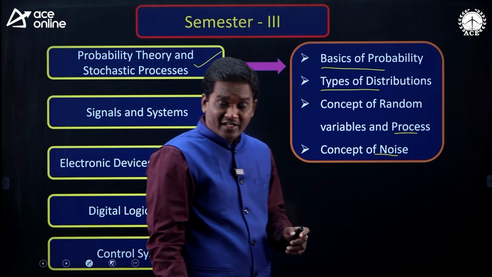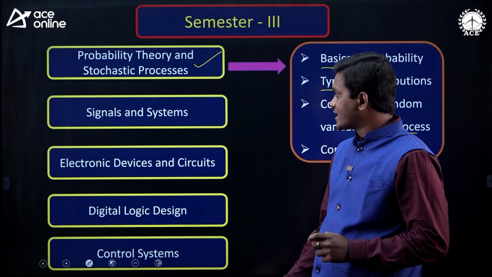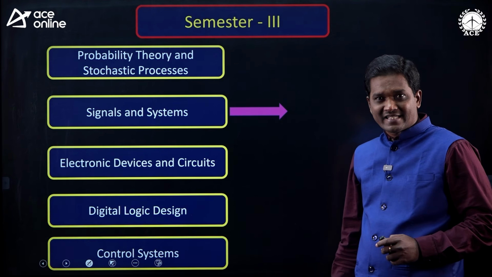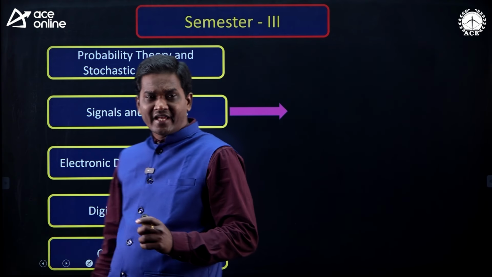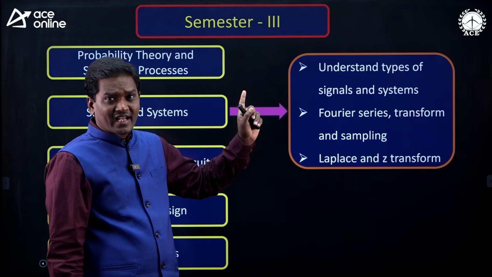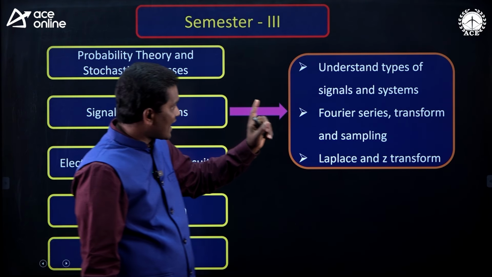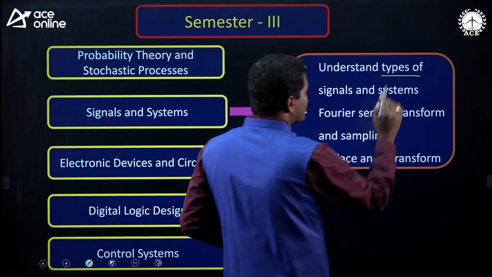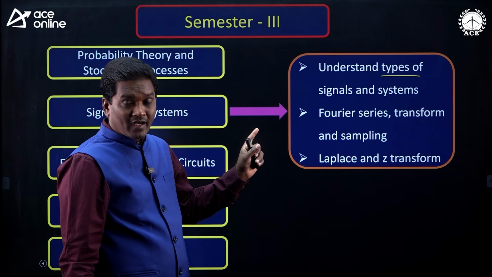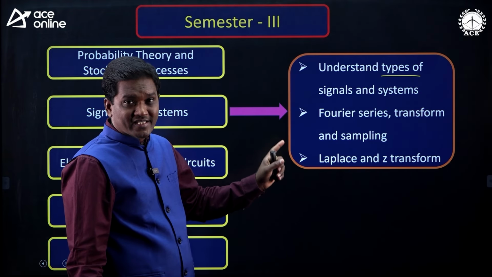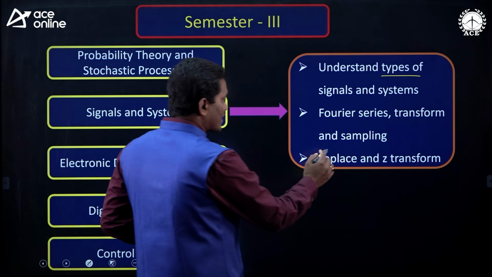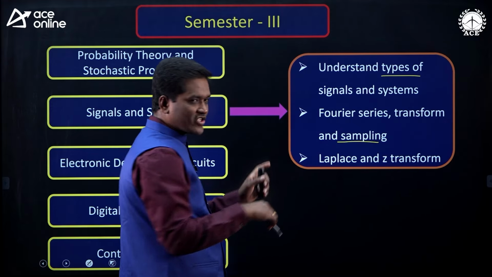Now, next, what are the topics you have to focus on from the signals and systems subject? Understand the concept of signals and systems, also types of signals and systems, and the techniques: Fourier series, Fourier transform, Laplace transform, sampling and Z-transform.